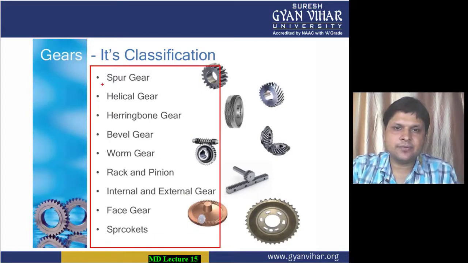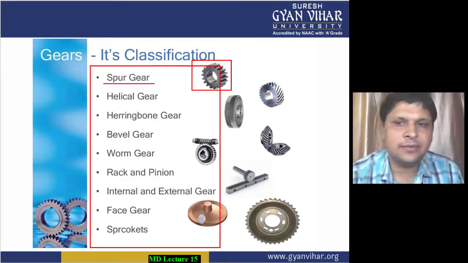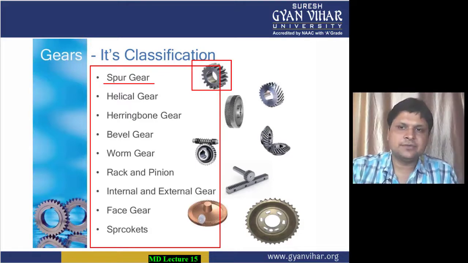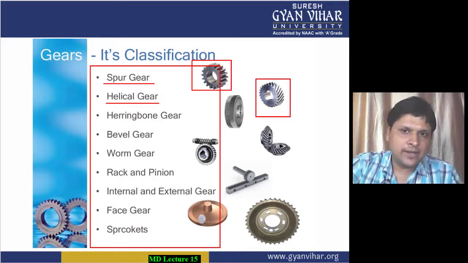First is your spur gear. You can see here the gears. I will explain each of the gears one by one. Spur gears are those gears in which the direction of the teeth is parallel to the axis of the shaft in which it is fixed. All right. Then come the helical gears. In the helical gears, the direction of the teeth is inclined from the axis of the shaft.